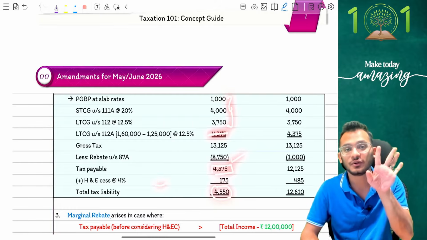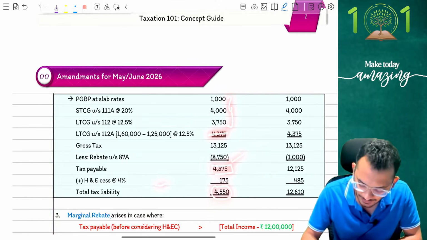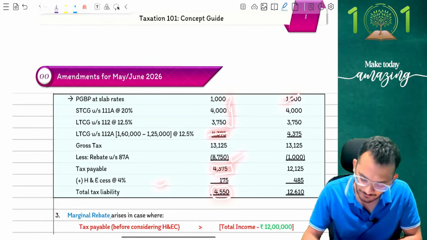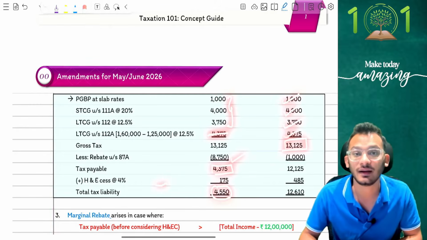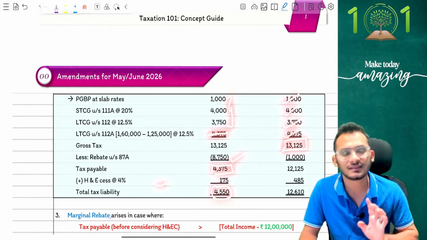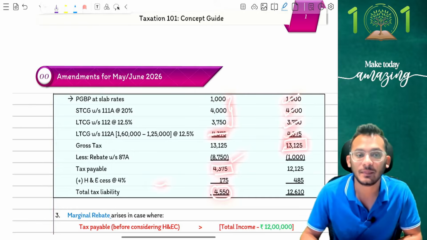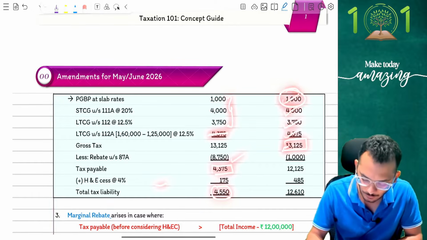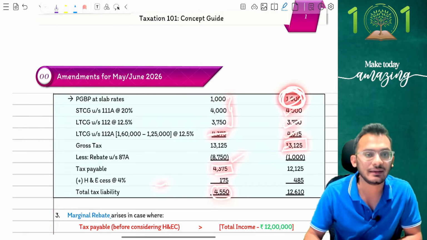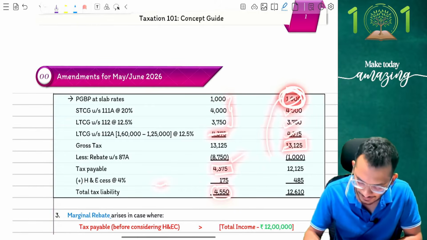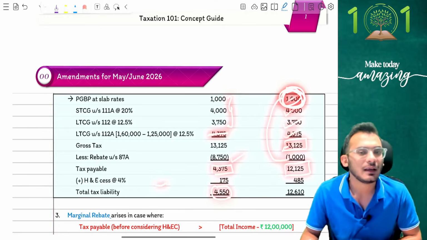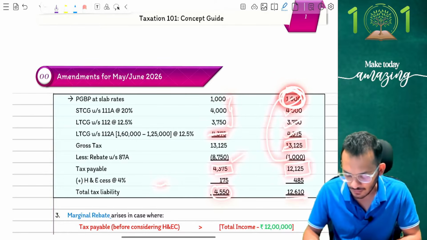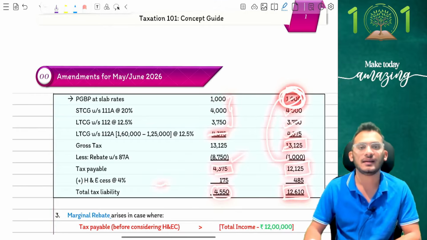Yes, but when you go to new tax regime, what does new tax regime say? Compute the PGBP for 1 lakh rupees. 111A 4,000, 112 3,750, 112A 4,375. I am getting 13,125. But in this 13,125, what can I claim rebate on? I can only claim rebate on the 1,000 rupees. I cannot claim rebate on anything else, which means only 1,000 has been carried forward for rebate purposes, making my tax liability 12,125, with the cess 12,610 is the final answer.